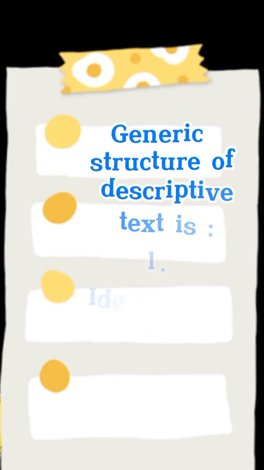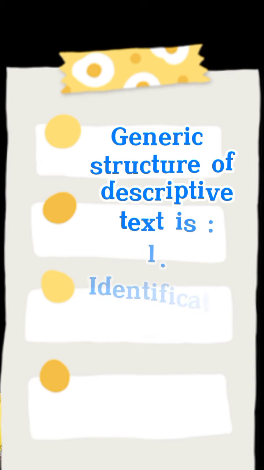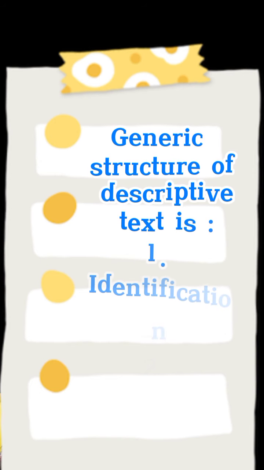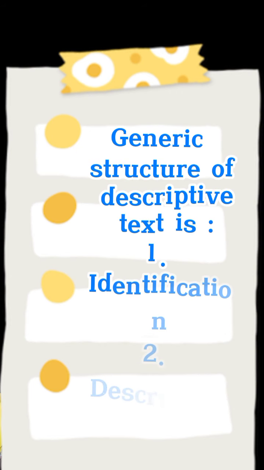For the first is identification. In identification, when we describe something, we will give the general information about the object which will be described. For example, we describe a thing, for example, a dog. Now, when we describe a dog, in identification we give the general information.